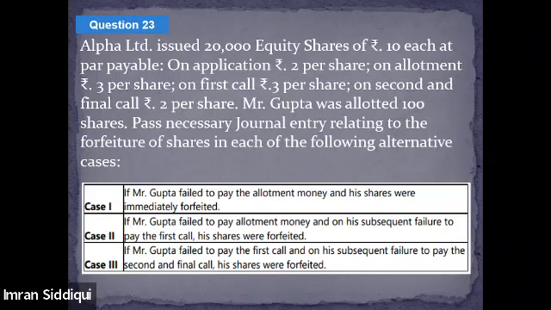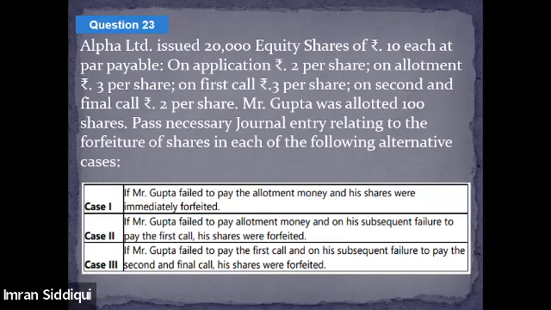It says Alpha Limited issued 20,000 equity shares of rupees 10 each at par, payable 2 rupees on application, 3 on allotment, 3 rupees on first call, and balance 2 rupees on final call. So this is how the investor needs to pay towards the shares subscribed.